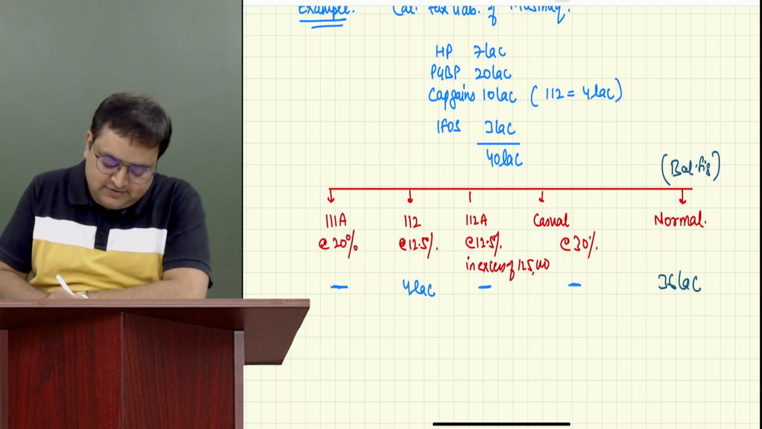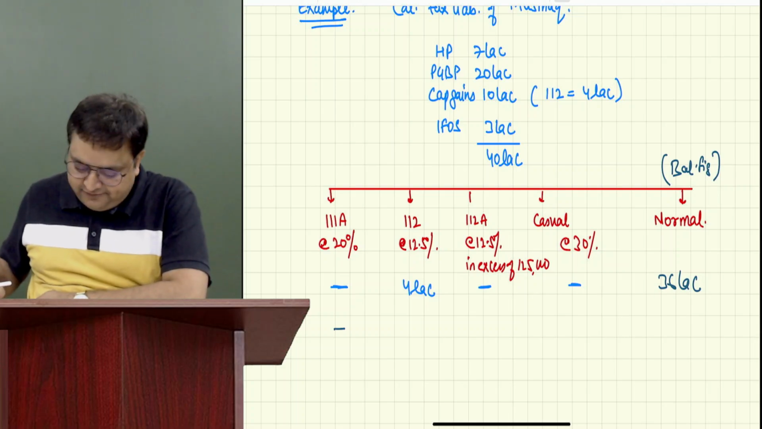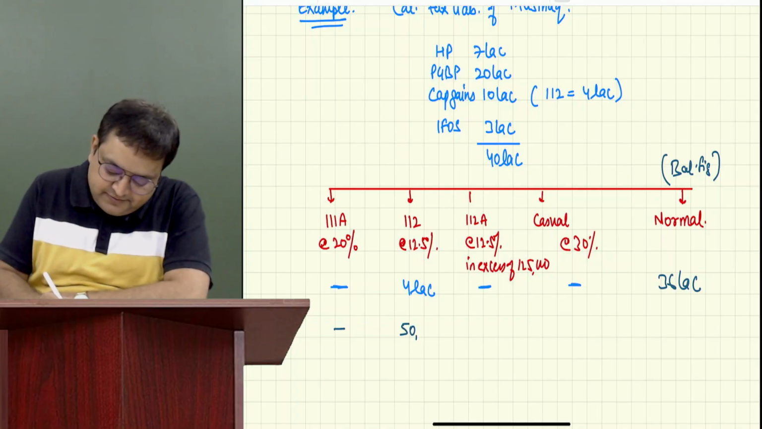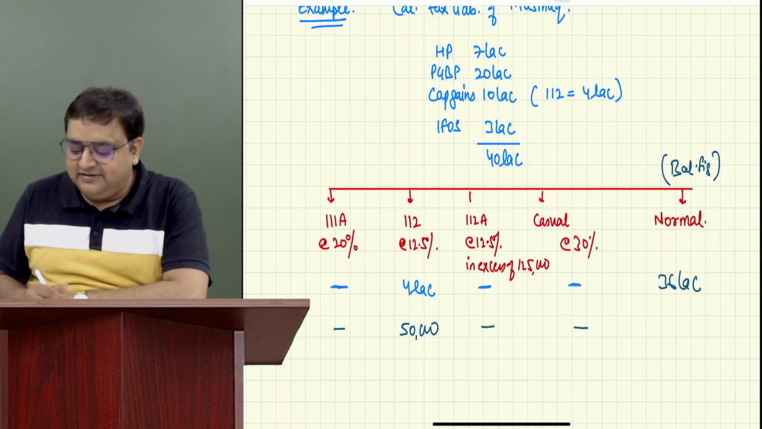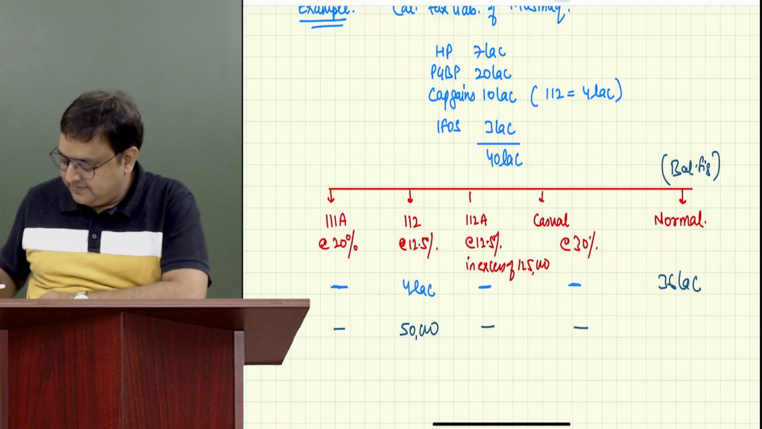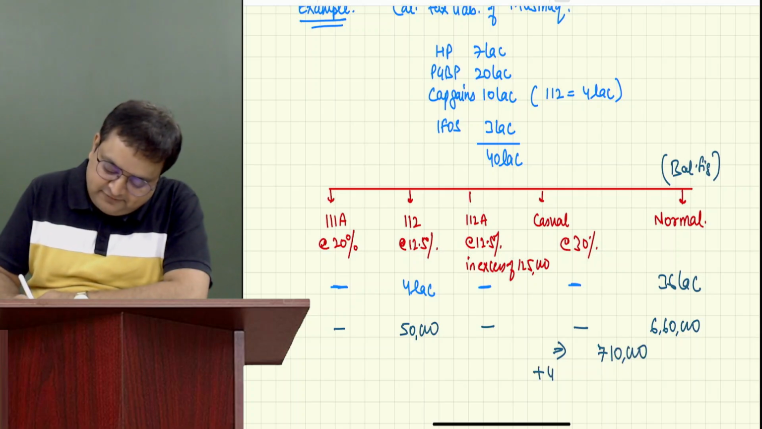Now, guys, quickly. How much is the tax over here? 0. 4 lakh into 12.5%. 50,000. 0, 0. 5 seconds. 36. Pick up your calculator. 5 seconds. 6.6. Still, I'm doing very good. 6,60,000. 7 lakh 10,000 plus 4% cess.